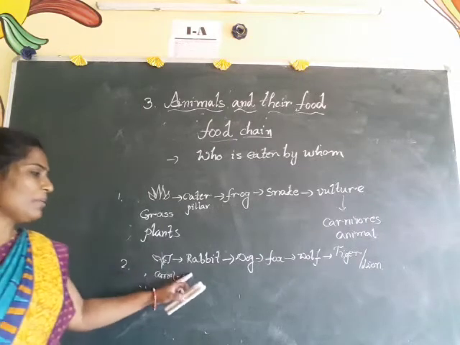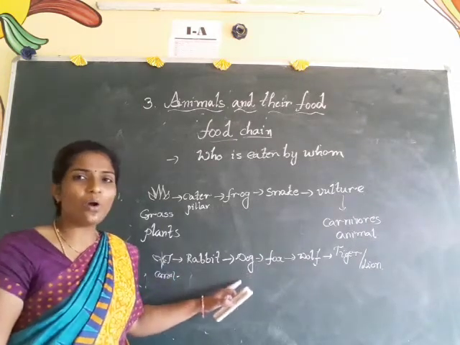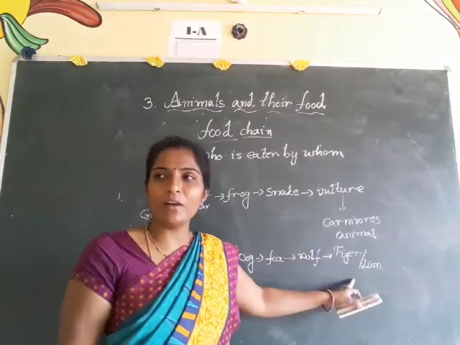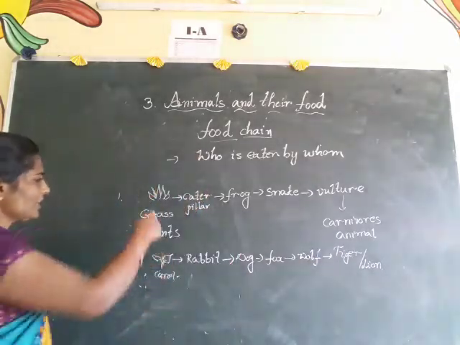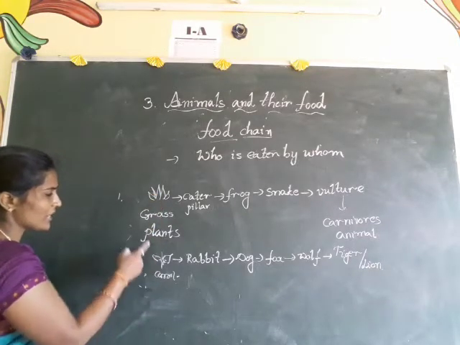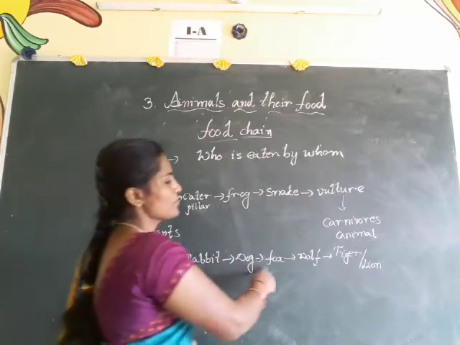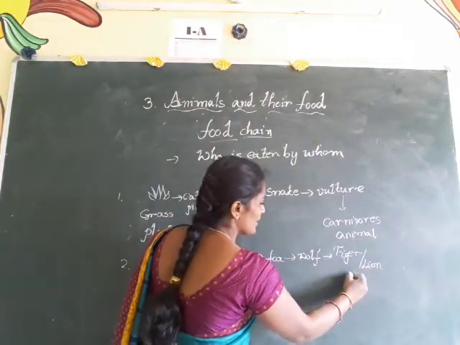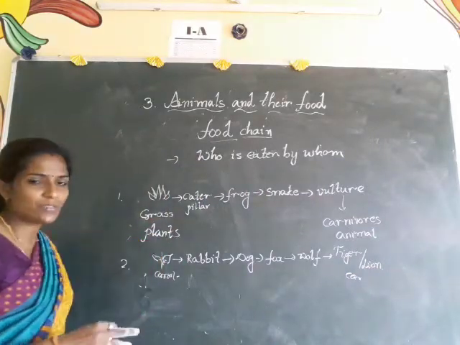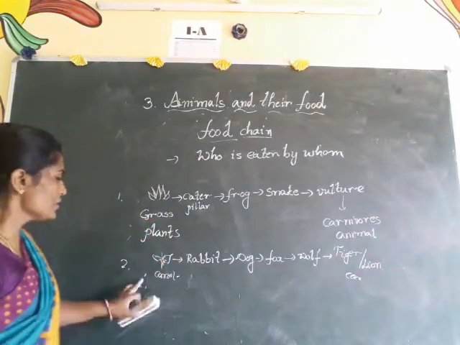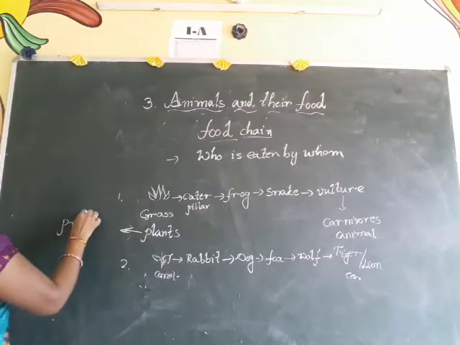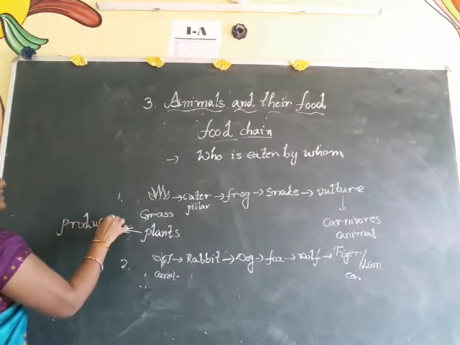See here, carrot plant. Carrot is eaten by rabbit. Rabbit is eaten by dog. Dog is eaten by fox. Fox is eaten by wolf. Wolf is eaten by tiger or lion. See here also, this carrot is a plant or not? So the food chain starts with plants, and at last if you observe, the food chain ends with a carnivore. So any food chain starts with plants and ends with a carnivorous animal. These plants we call producers.